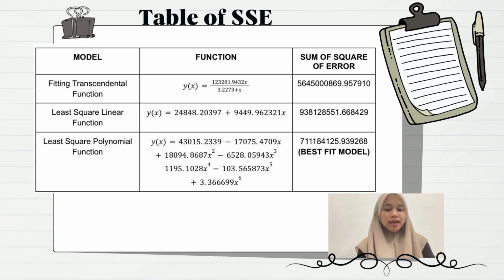Based on the SSE values, the least square polynomial function provides the best fit for salary prediction. Since it has the lowest SSE, it most accurately represents the relationship between years of experience and salary. This means it can be used to make more reliable salary predictions.